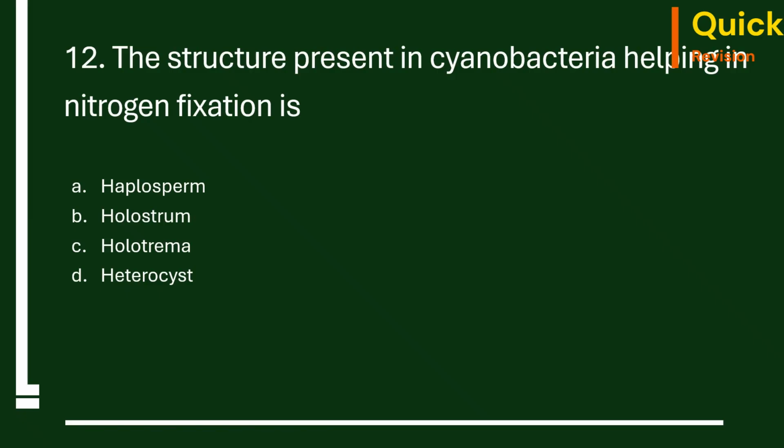Question. The structure present in cyanobacteria helping in nitrogen fixation is haplosperm, holostrum, holotrema, heterocyst. The correct option is D, heterocyst. So the heterocysts are special cells which you can find in a few blue-green algae, basically filamentous blue-green algae.